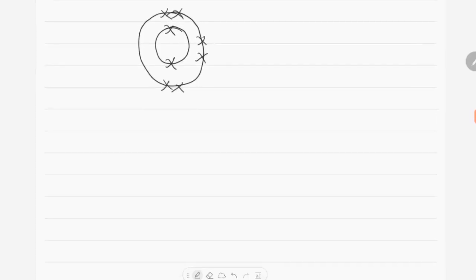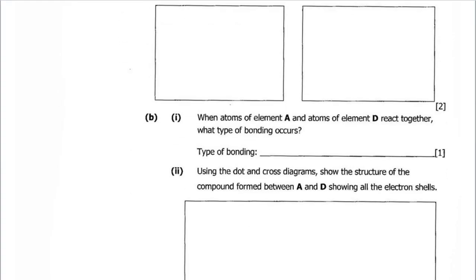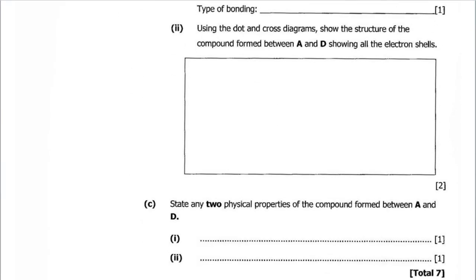Then B2: using dot and cross diagrams, show the structure of the compound formed between A and D, showing all the electron shells. So we move on to B2.